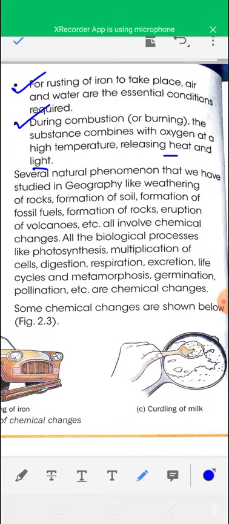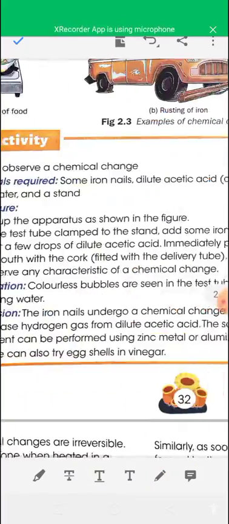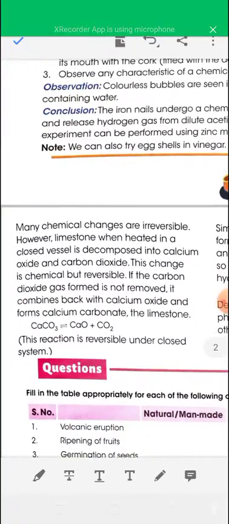Okay, some other naturally occurring chemical changes are given here. Formation of soil, formation of fossil fuel, formation of rocks, eruption of volcanoes. All these are chemical changes, and all biological processes like photosynthesis, multiplication of cells, digestion, respiration are also types of chemical changes. Now see the next point.